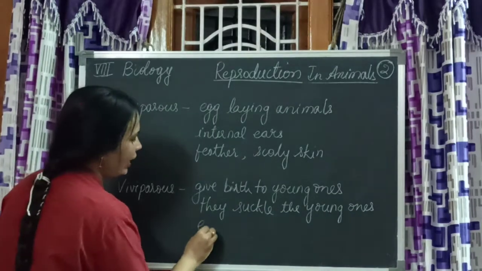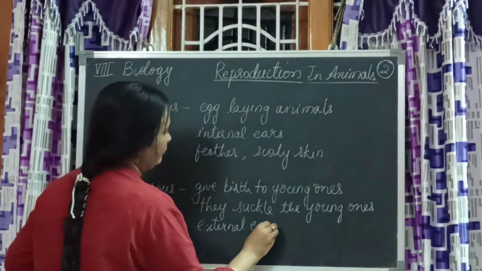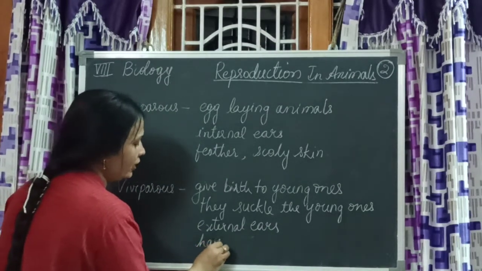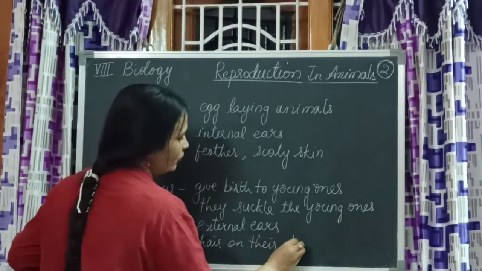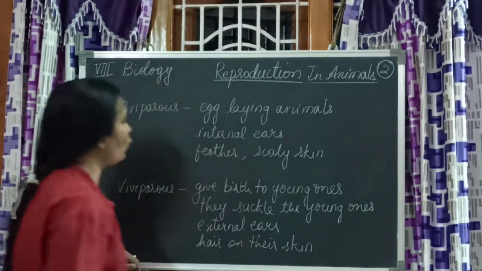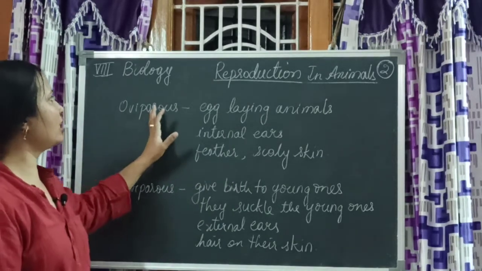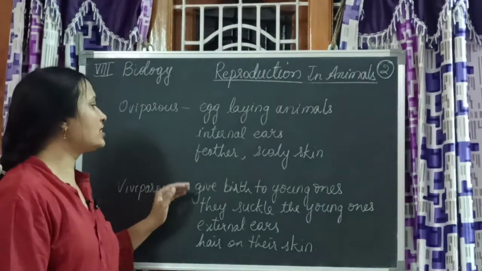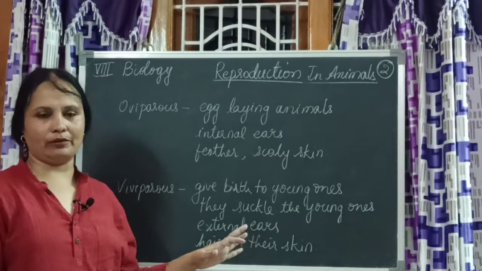They have external ears and they have hair on their skin. These are the characters of oviparous and viviparous. What are oviparous animals? The egg laying animals are oviparous. And what are viviparous? The animals which give birth to the young ones are called viviparous animals.